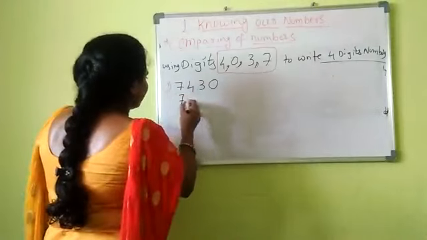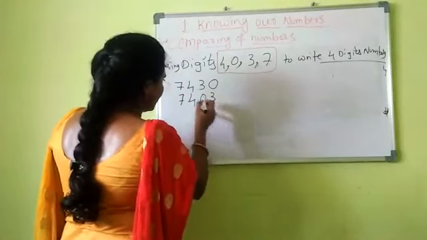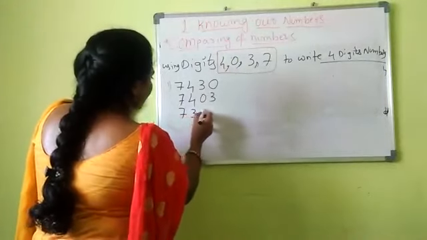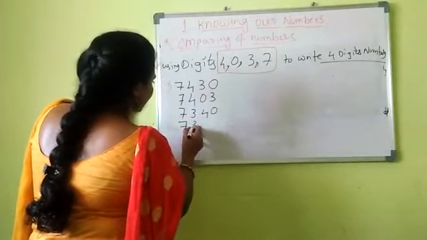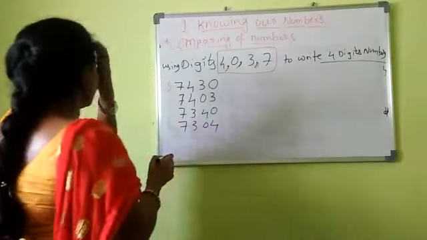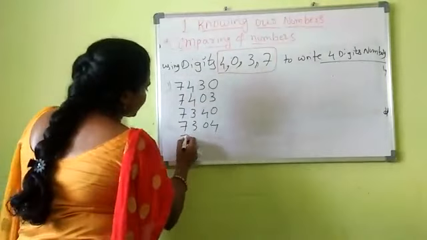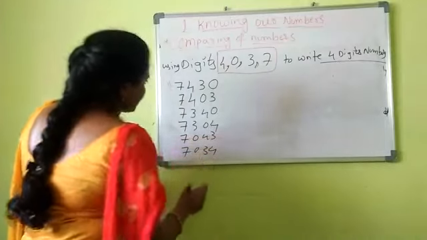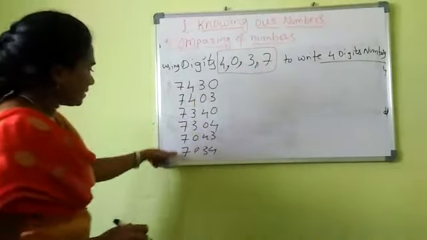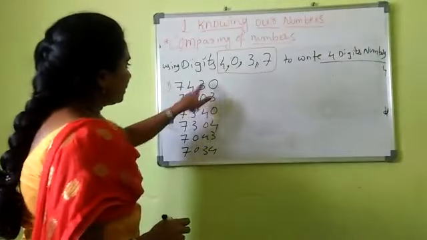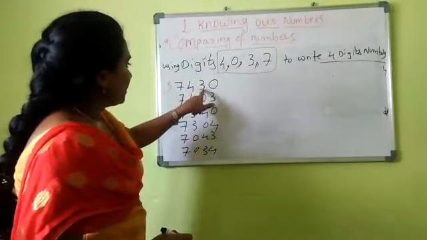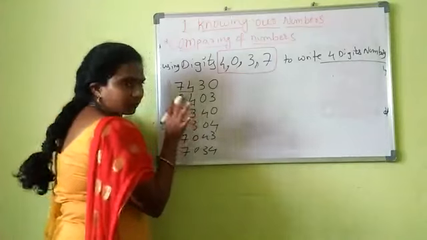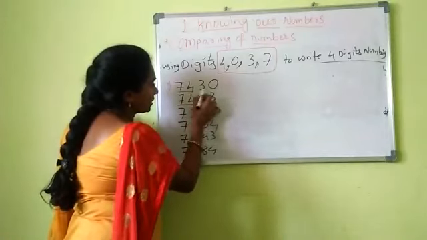Next, another number. This is also the same, right? Next, observe the pattern I am writing, what positions I am changing. Which is the largest? 7. I have taken the 7 in the thousands position. Next, in the hundreds position I put the 4. Next, tens position 3, 0. Now, these two positions I keep constant, and I changed these two only, the positions, right?